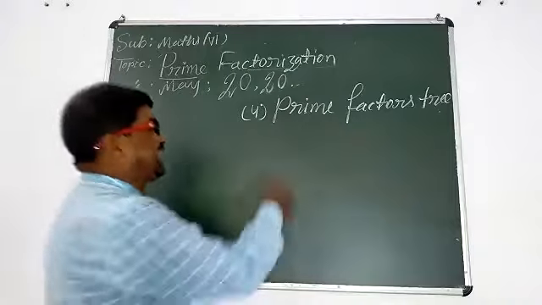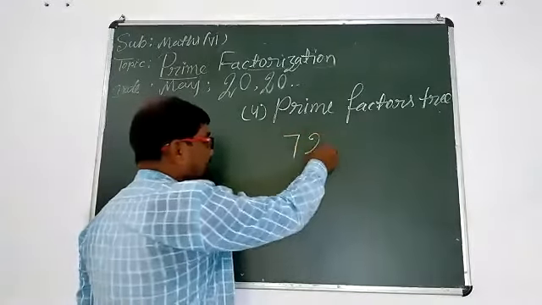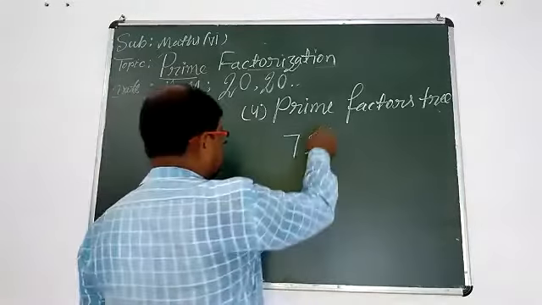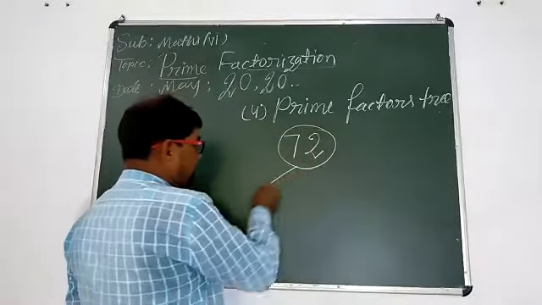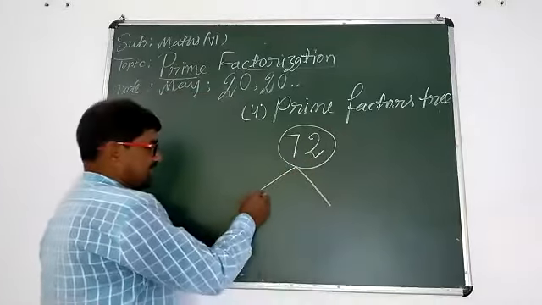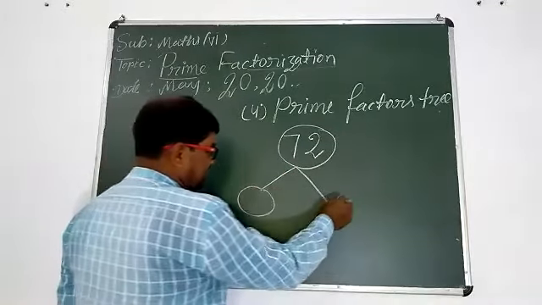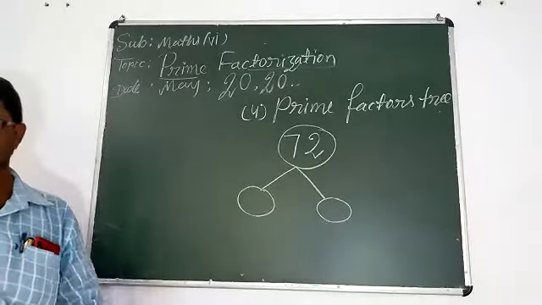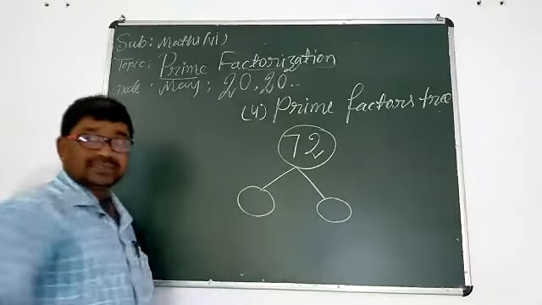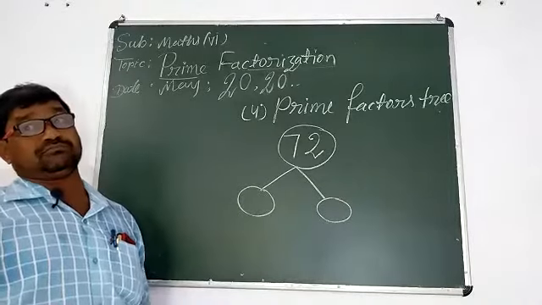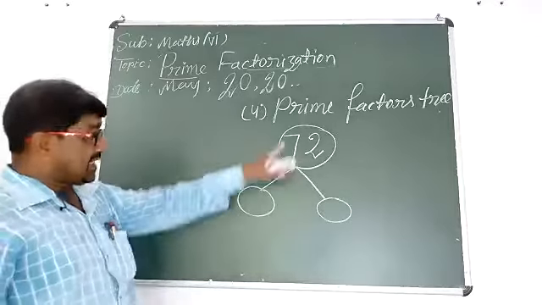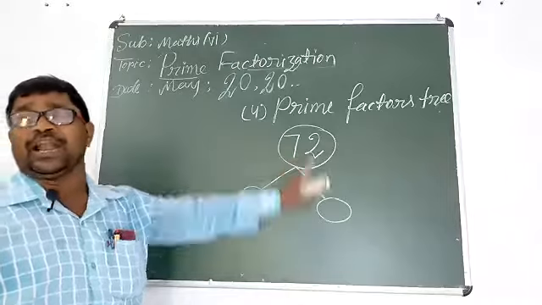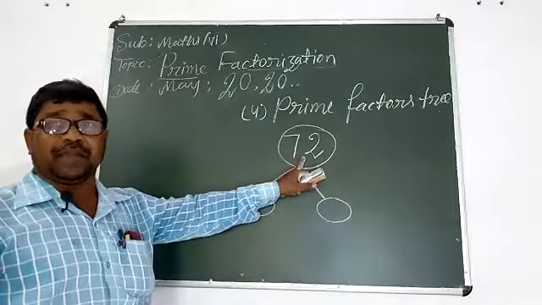Suppose I am writing the number 72. First, I write the number 72. There are two branches from here. This is the first branch and this is the second branch. In the first branch, prime factors grow. Is this number divisible by 2?